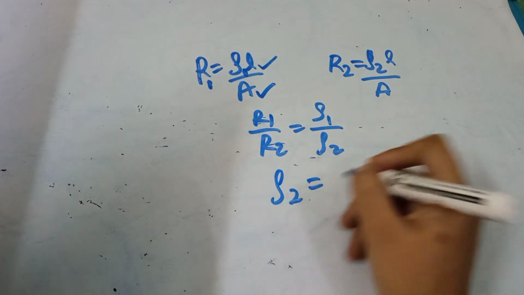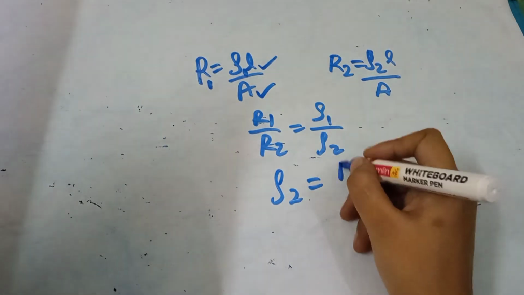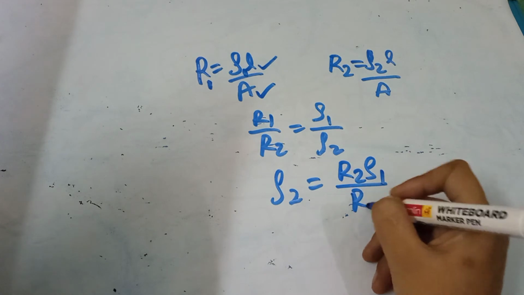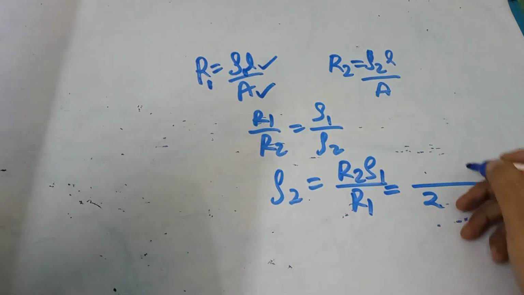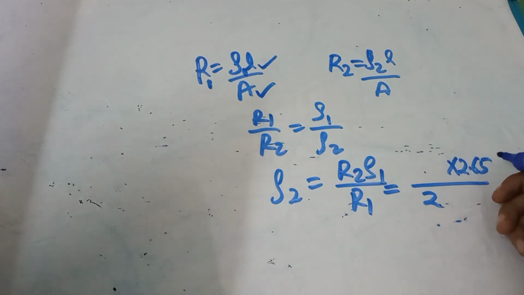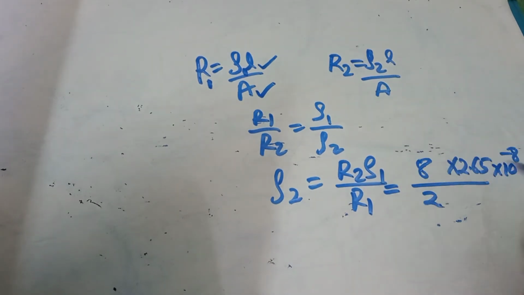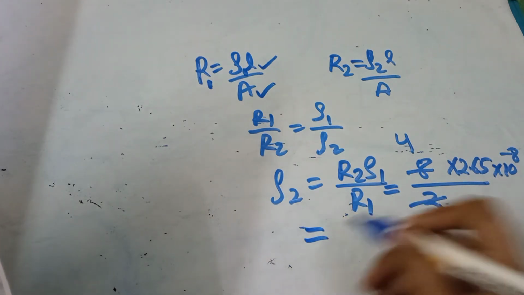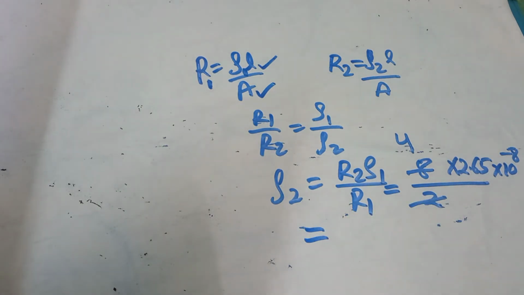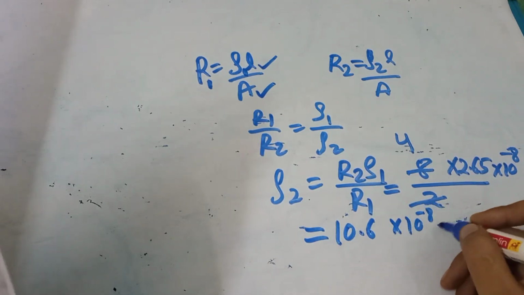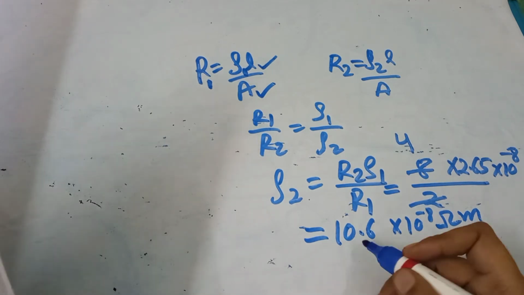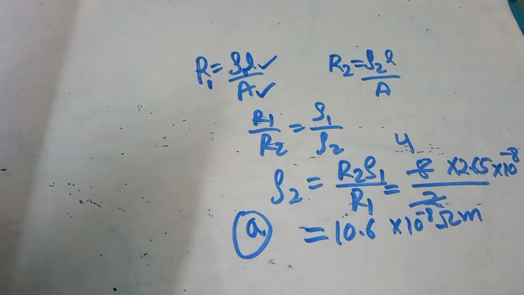So rho 2 is equal to R2 rho 1 divided by R1. The 2 ohm wire resistivity is 2.65 multiplied by 10 to the power minus 8, and R2 is equal to 8 ohm, divided by 2 ohm. When we multiply, we get 10.6 into 10 to the power minus 8 ohm meter. So option A is the right option.